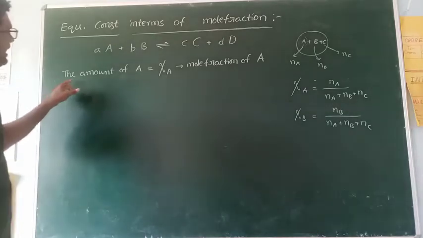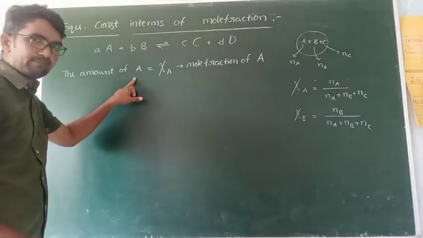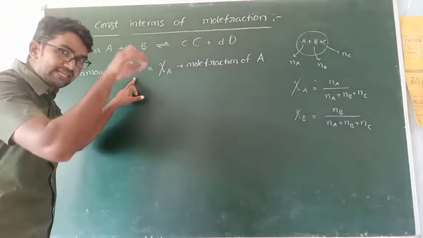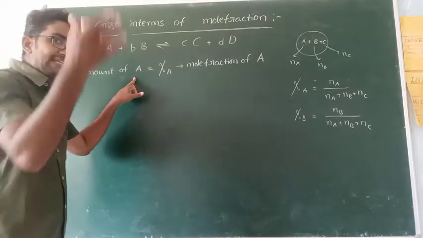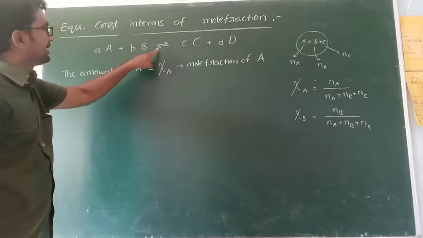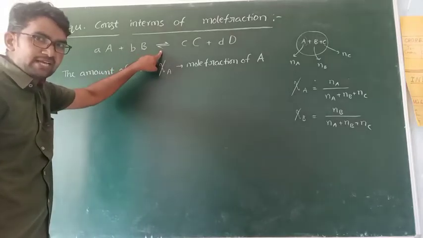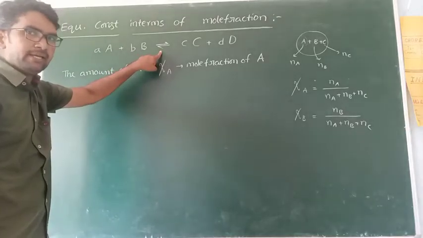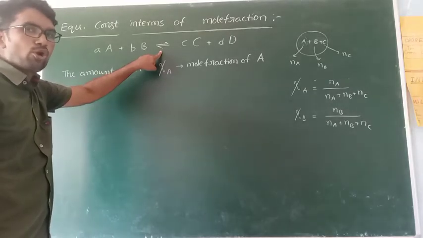Now, the amount of A means how much amount of A is present in that solution, present in that closed vessel, because chemical equilibrium reactions are always in a closed vessel.